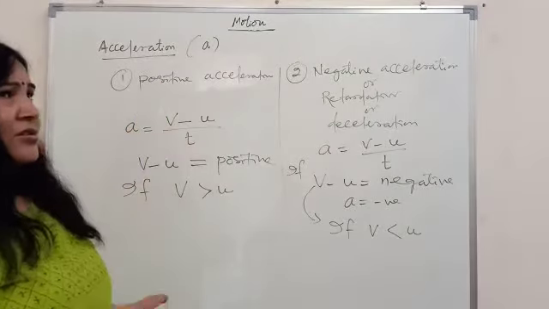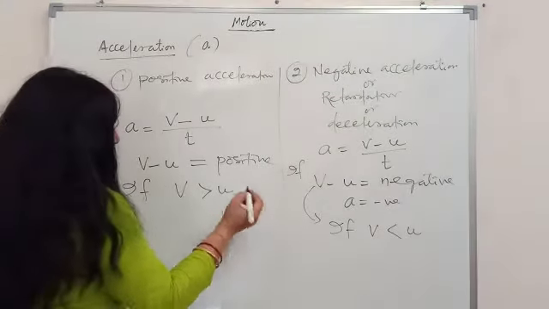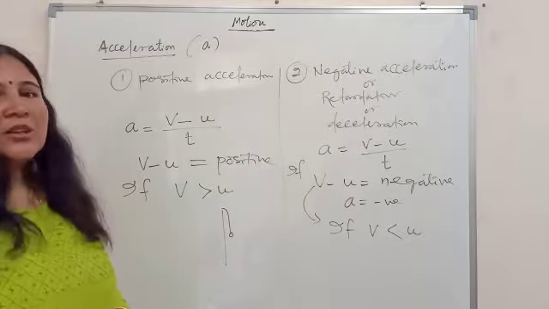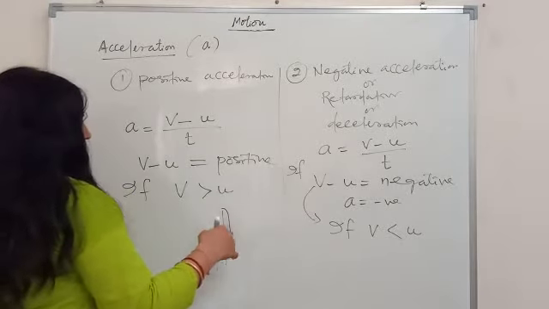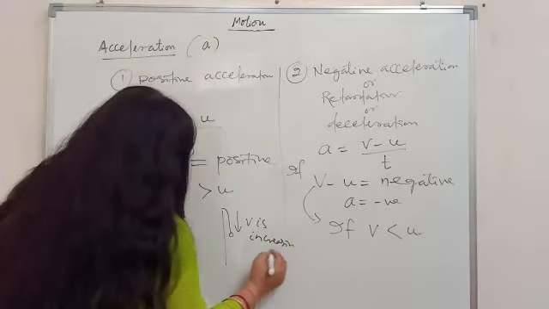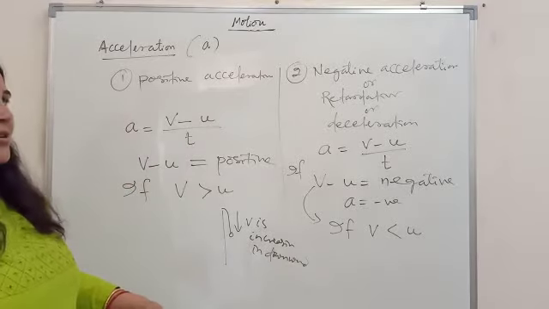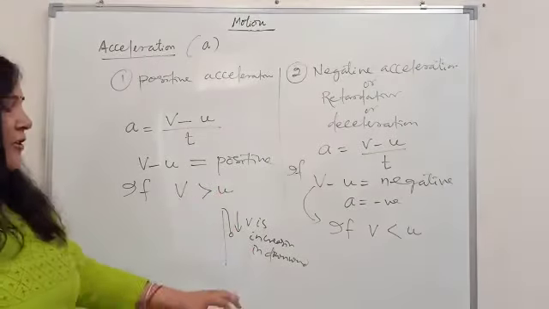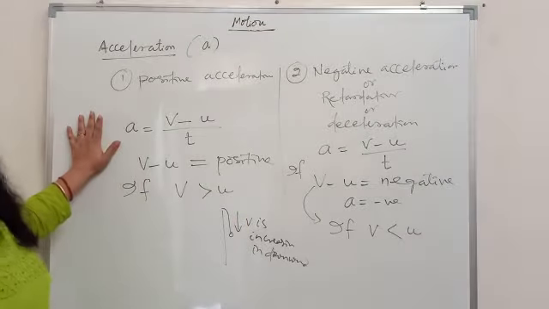Generally, take an example of positive acceleration: a free fall of a body. A body is falling freely from a height. So its value of acceleration is positive, because when we drop a body and it falls freely, its velocity keeps increasing in the downward direction. So when velocity is increasing, at any moment the final velocity in comparison to the initial velocity will be higher. So when final velocity is more than initial velocity, that is taken as positive acceleration.